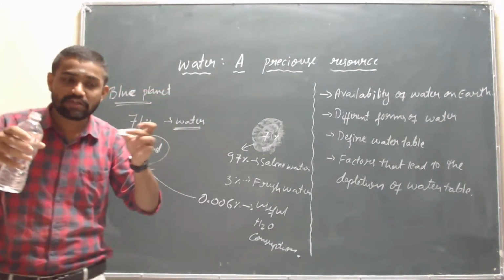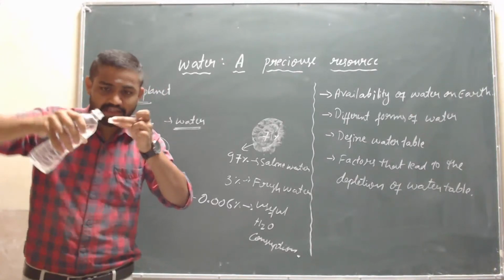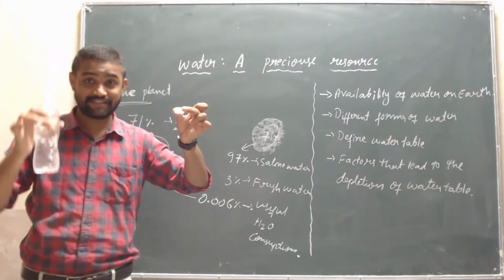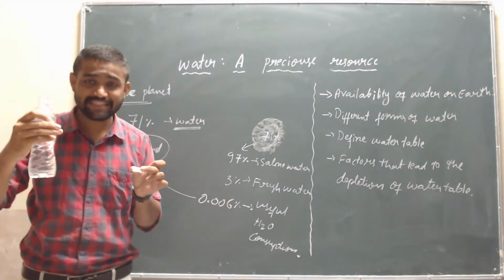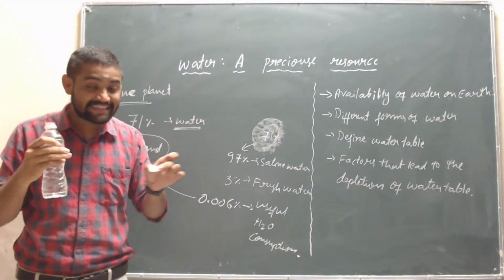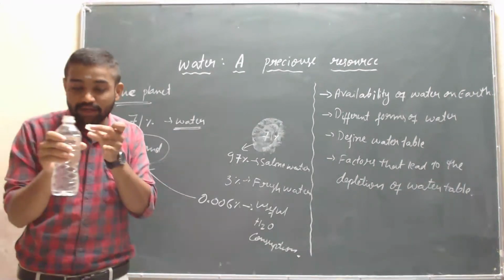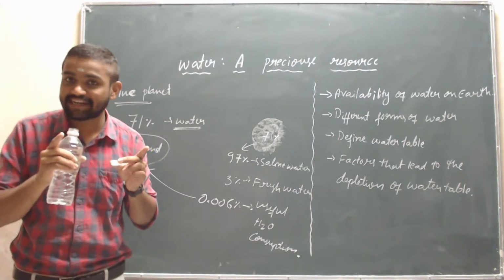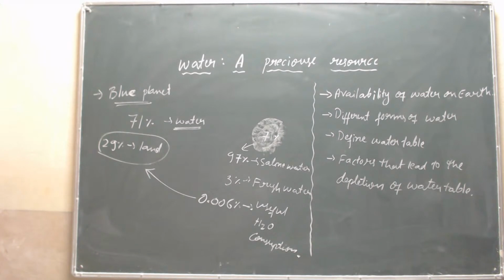See here how much it is. It is exactly 4 to 5 or 6 drops of water according to this, or 1 spoon of water, and this much of water is available for this much of land. Is it clear, children? Is it clear? Okay, and the next point we have is different forms of water.